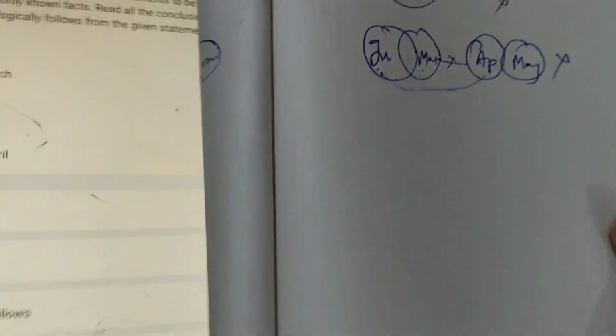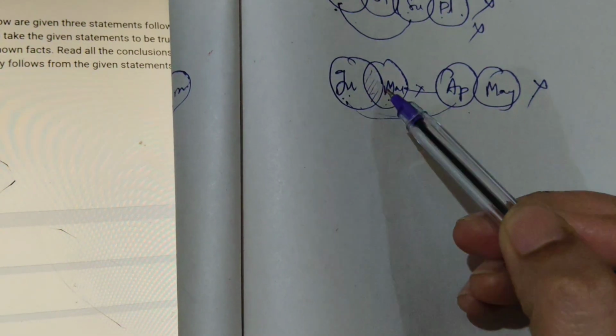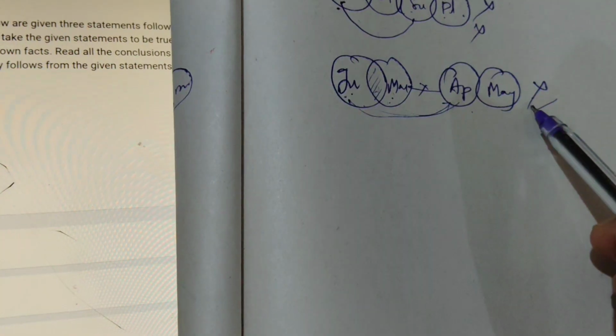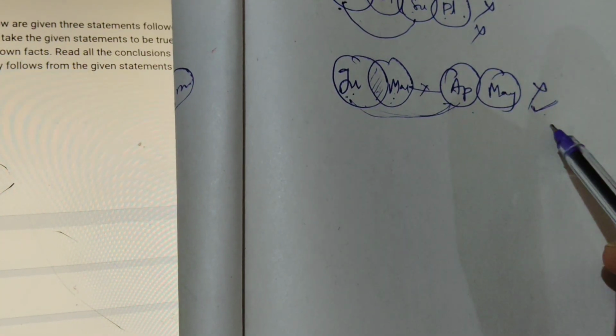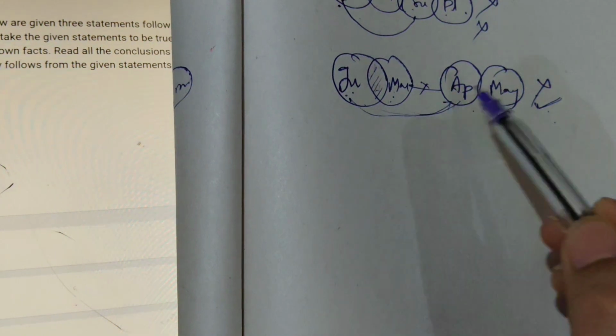The first is already wrong. The second one is: some July are not April. Okay, some July are March, and those March are definitely not April. So this is right. Okay, this statement is right, this conclusion is right, because some July which are March are not April.